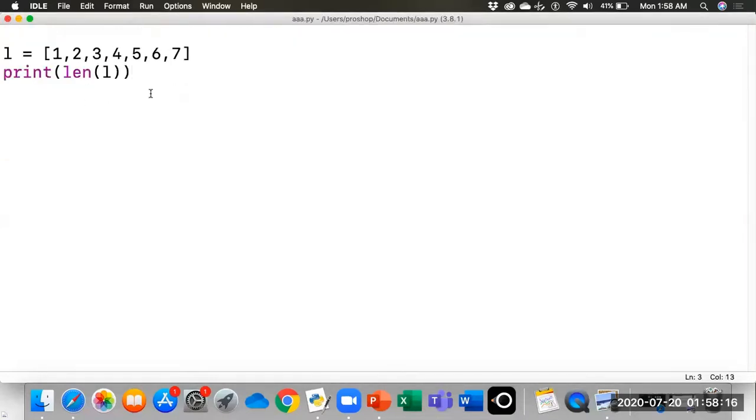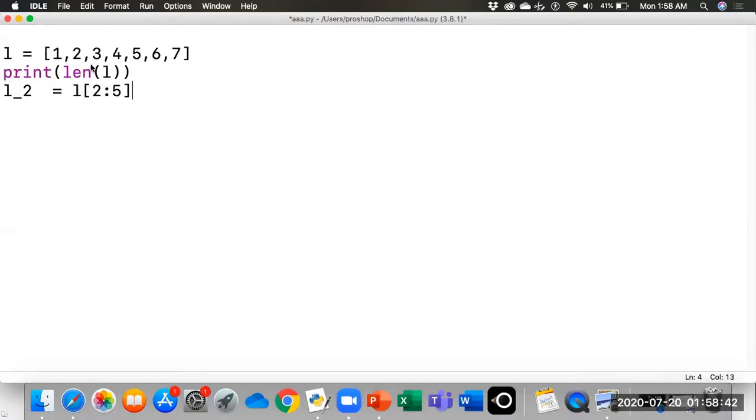In case we want to slice the list, we can use another list, L2, and we can use the slice method. Let's say we want to slice from 2 to 5, with a colon.